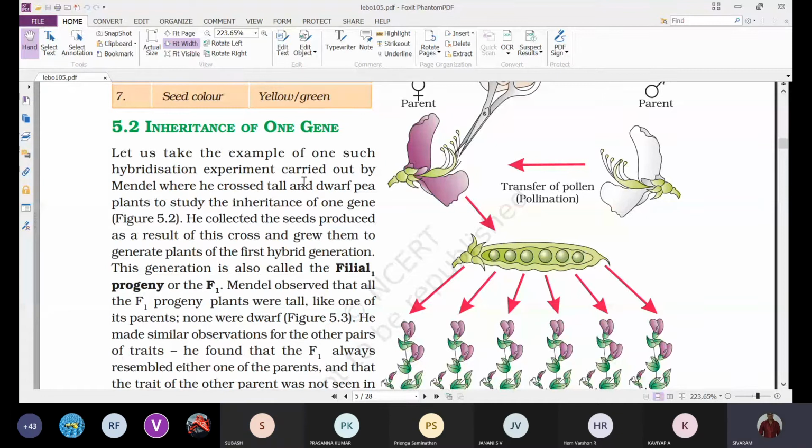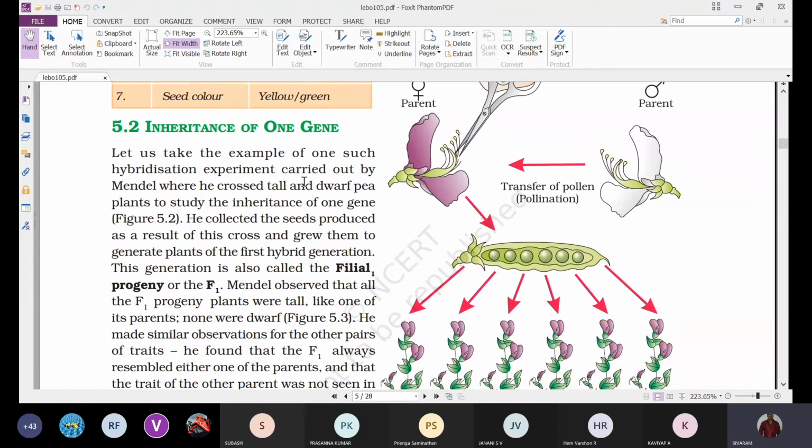So let us take the example of one such hybridization experiment carried out by Mendel, where he crossed tall and dwarf pea plants to study the inheritance of one gene. He collected the seeds produced as a result of this cross and grew them to generate plants of the first hybrid generation, also called the first filial progeny or F1 generation.